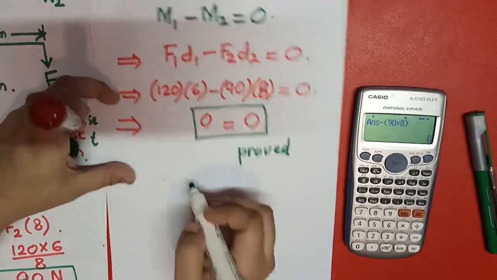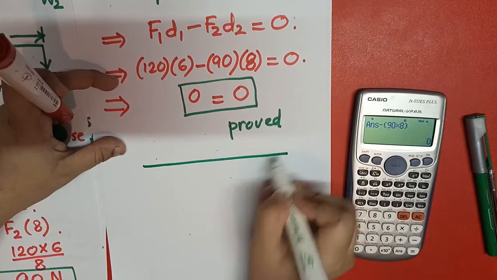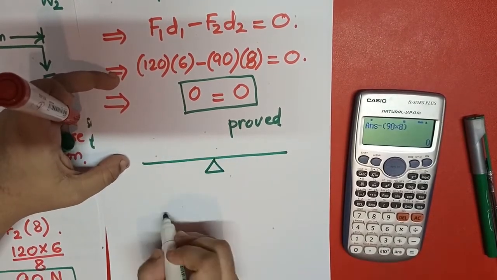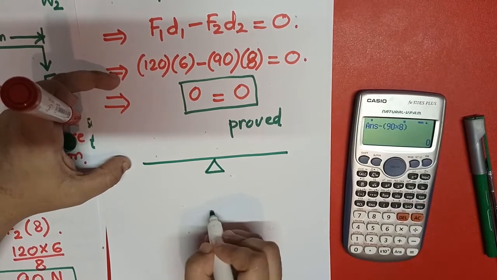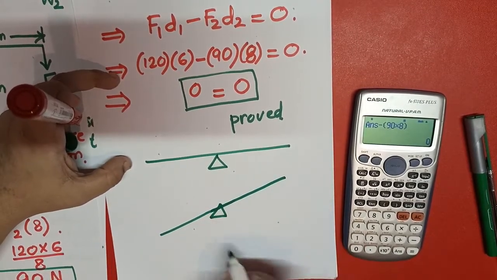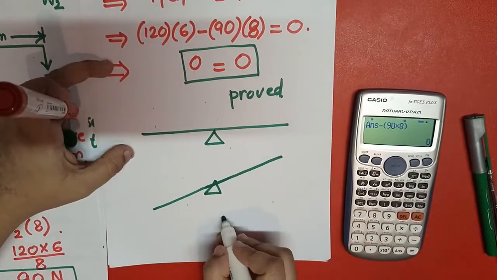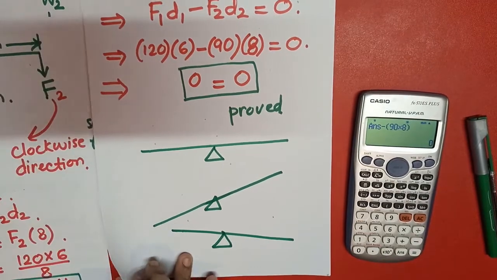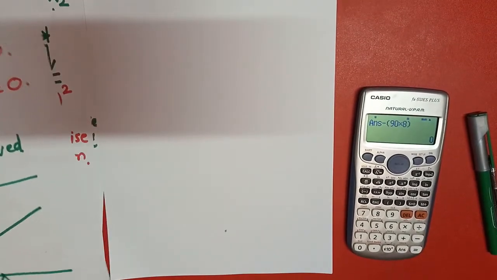For example, if the weight is greater, then this is not the equilibrium condition, so it will be like this, as you have seen in the seesaw. So I am moving on to the next question.